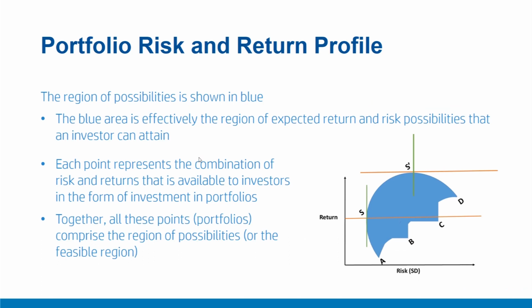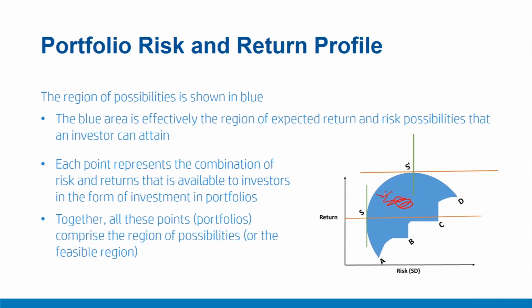This region of possibilities is shown here in blue. The blue area is effectively the region of expected return and risk possibilities that an investor can attain. Each point here represents a combination of risk and returns that is available to investors in the form of investment into portfolios. Together, all these points or portfolios comprise the region of possibilities or the feasible region, as we can see here.